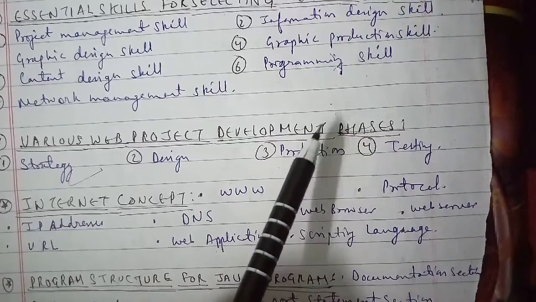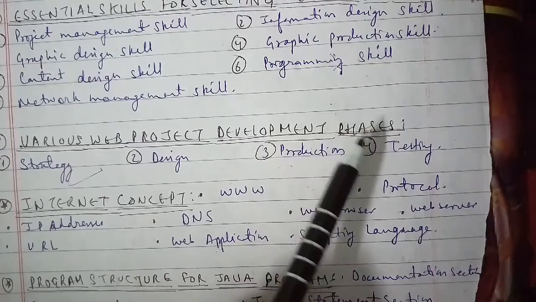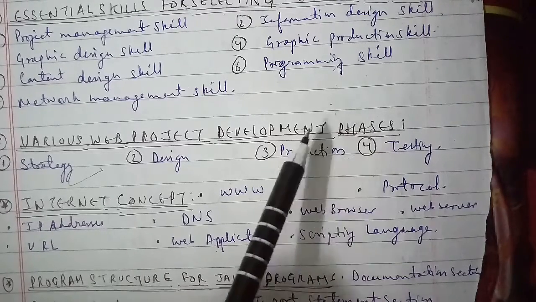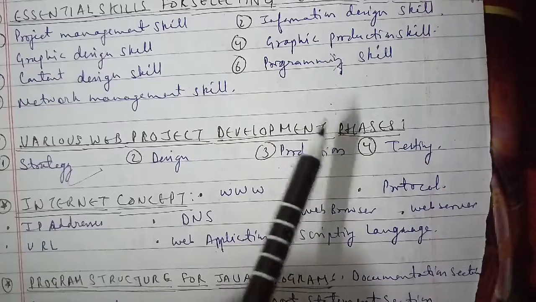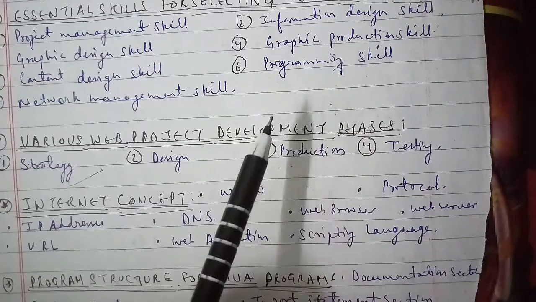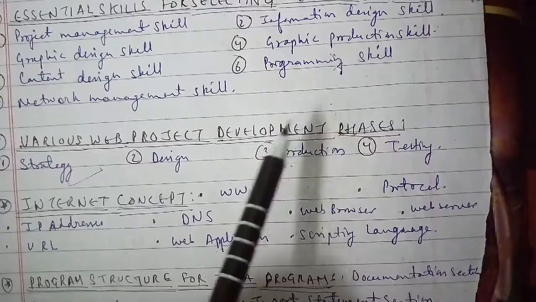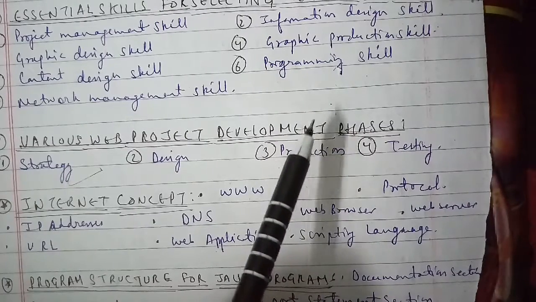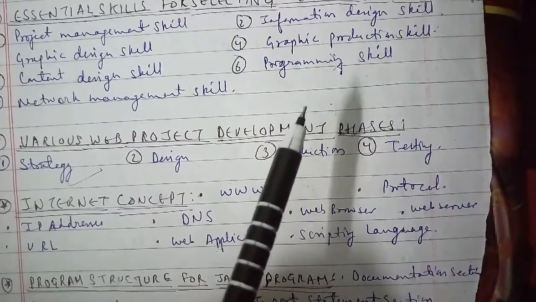The first is your strategy, the second is your design and specification, third is production, and then the fourth we have is testing. In the strategy phase, there is the creative brief, the goals and objectives, focus groups and market research, as well as the project proposals that come under it. And then the second we have is design and specification here.